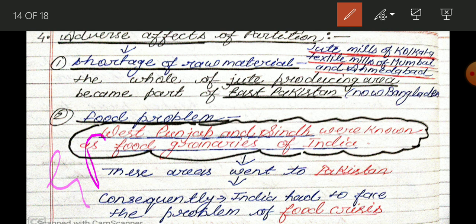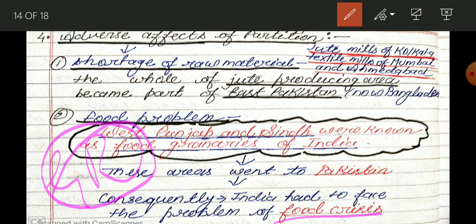Till the green revolution started, we faced the problem of food grains. Why? Because the most fertile land went to Pakistan. The area of West Punjab and Sindh, which is known as the food granary of India, went to Pakistan, and that has too much fertility, fertile land.